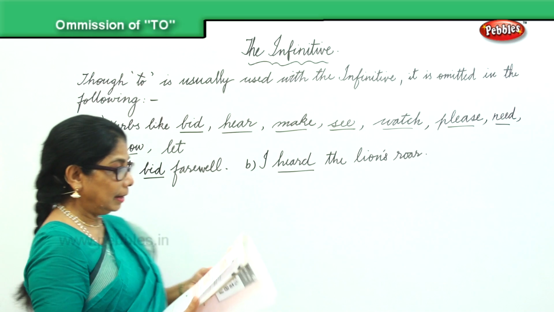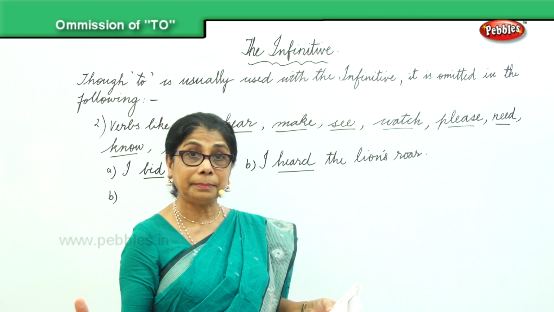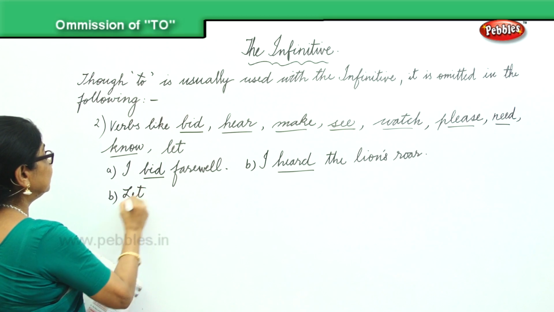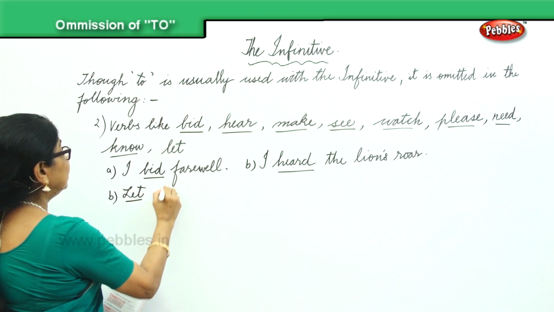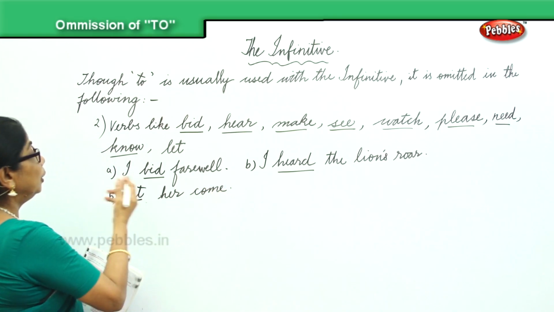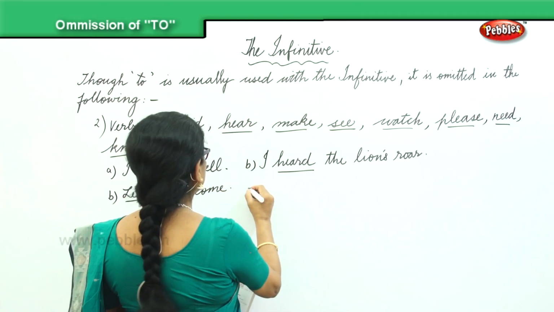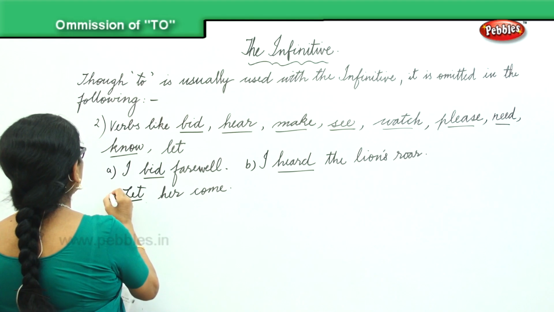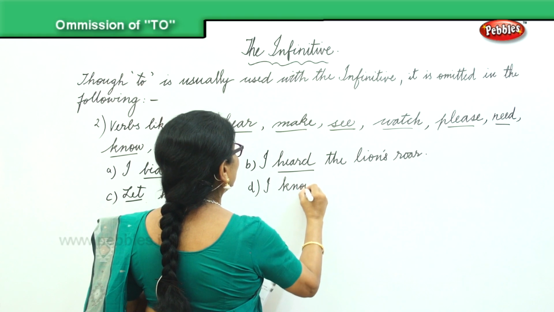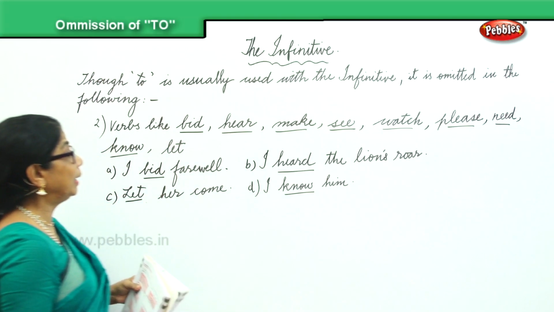Make. Then you can say let. You have here let. Let her come. Let her in, or let her come. Then know. I know that story. I know him. Okay, next.